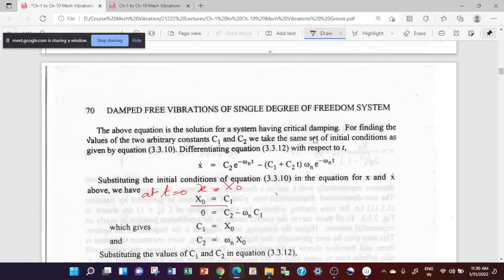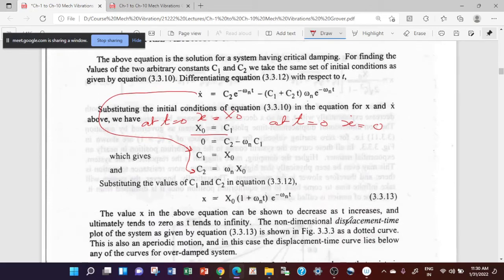And similarly at t is equal to 0, x dot is equal to 0. This is giving you this equation. So you got the values of C1 and C2 here. You can put the values of C1, C2 in the equation and have a general equation in this form.